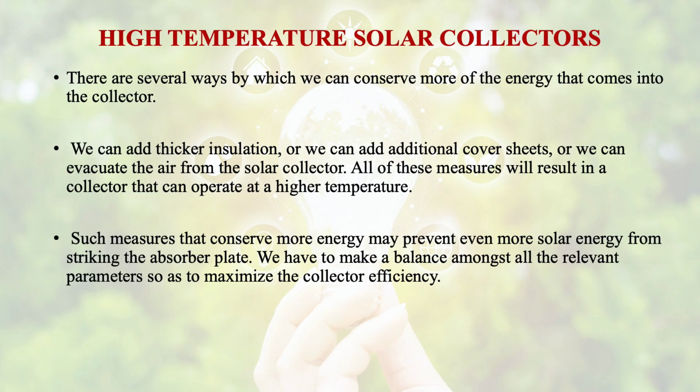But such measures may prevent even more solar energy from striking the absorber plate. So we have to make a balance among all the relevant parameters so as to maximize the collector efficiency. Let us see on which parameters the solar collector efficiency depends.